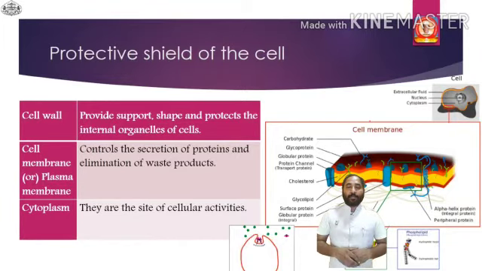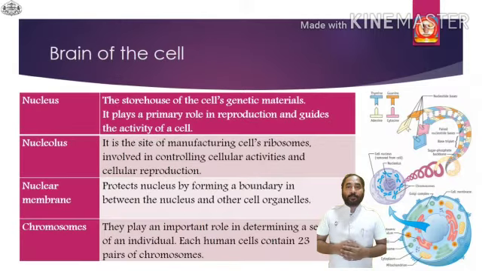When we enter into the cell, the mastermind of the cell is called the nucleus. In the nucleus there is the nucleolus, and there are chromosomes, and through these chromosomes the genetic information is passed from one cell to another cell.